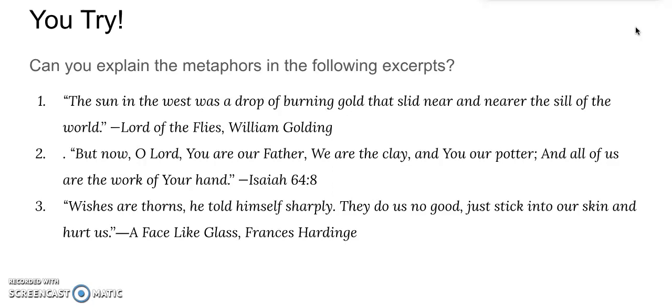Think about what these metaphors mean. Explain them. The answers will be found on the Metaphors and Symbolism page.